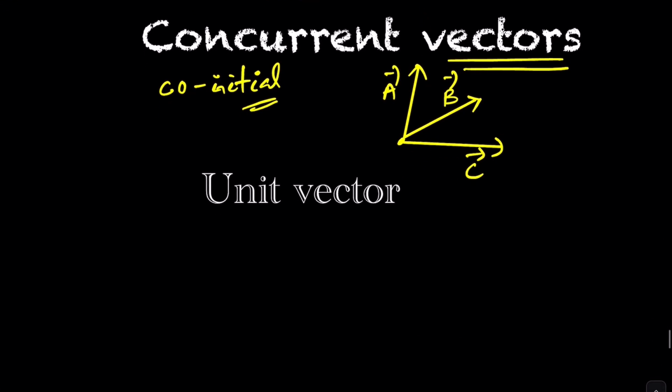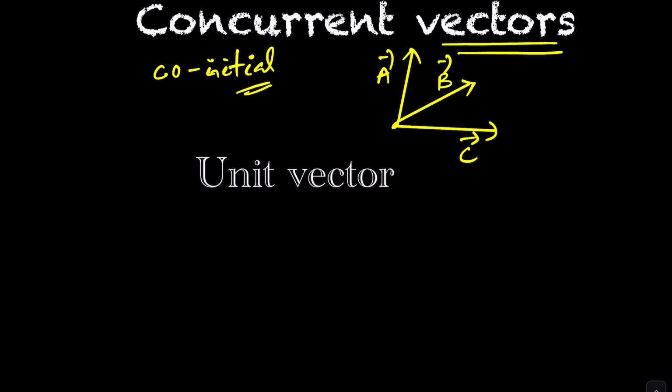Now the unit vector. A unit vector is any vector which has a magnitude 1. Its symbol is a small letter with a cap, like i cap, j cap, k cap, a cap, b cap, also called caret or hat. As in the previous video, let's say 1 Newton from chapter 4. It has a magnitude 1.